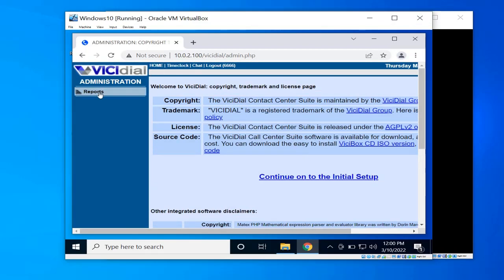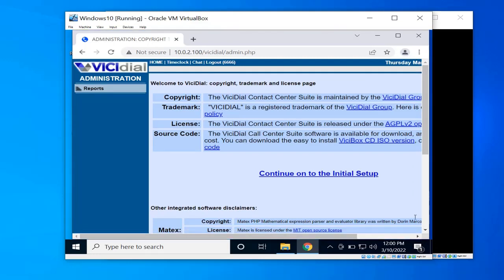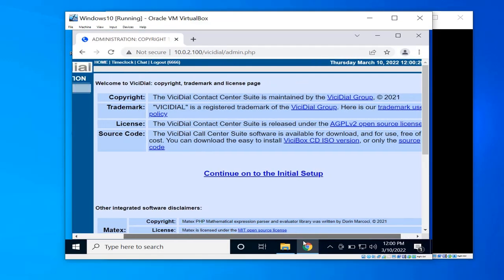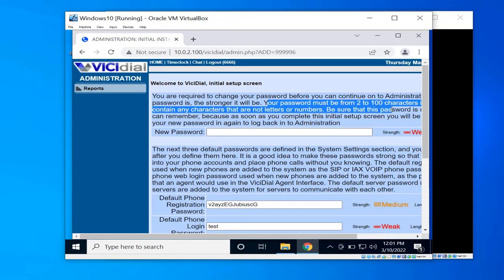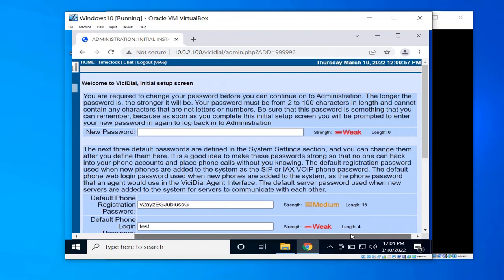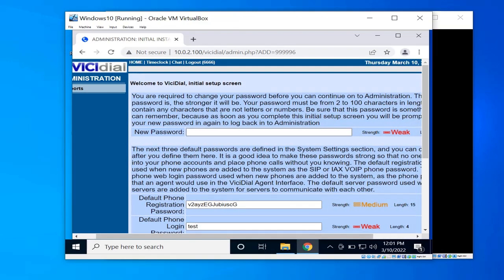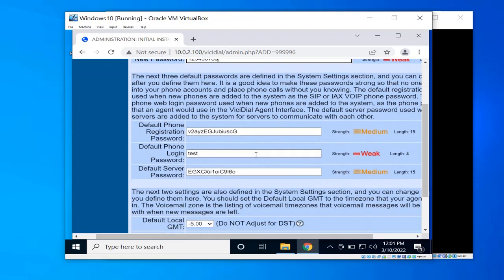Practically we are finished installing VICIbox, and from now we need to go on to configure VICIdial: the phone extensions, the users, the groups, and the lists, so that the system works perfectly. Stay tuned for another video that I'll upload in the next weeks.